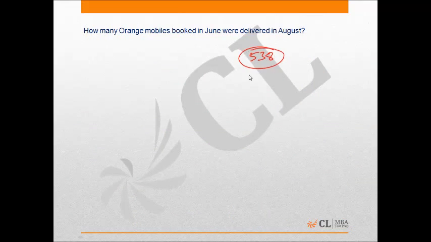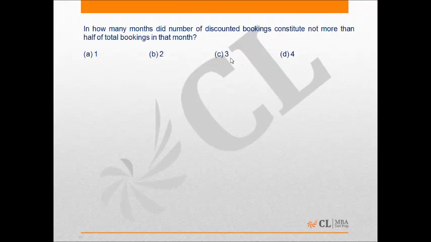The next is, for how many months did the number of discounted bookings constitute not more than half of the total bookings in that month? So discounted bookings constitute not more than half, means that it should be less than half of the total. Discounted should be less than half of the total, right?